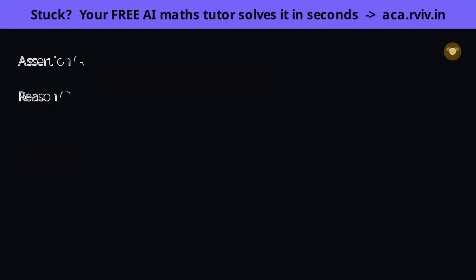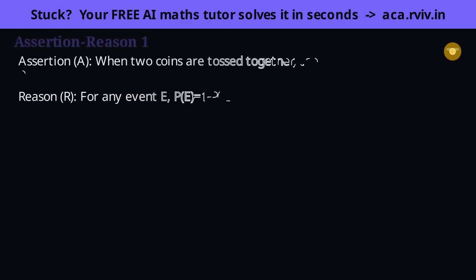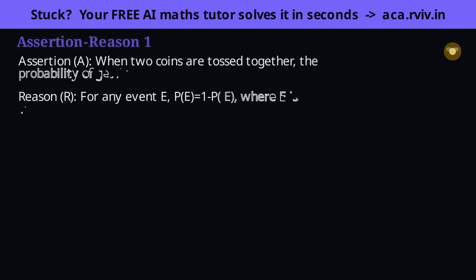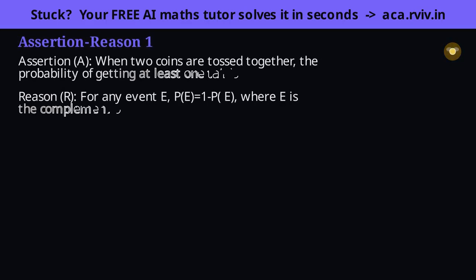Take assertion reason in 3 careful steps. Is the assertion true on its own? Is the reason true on its own? And does that reason actually explain why the assertion holds?